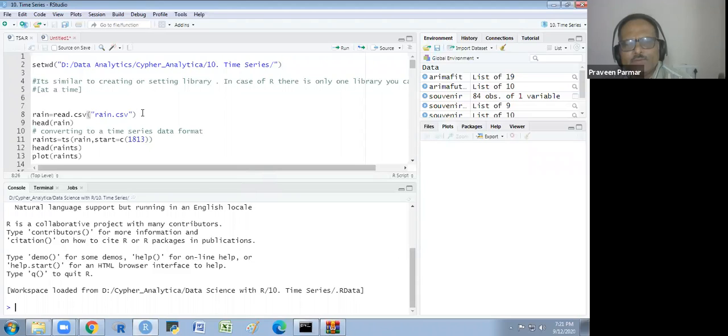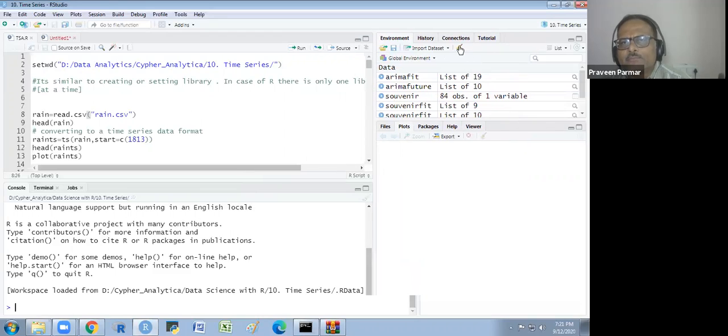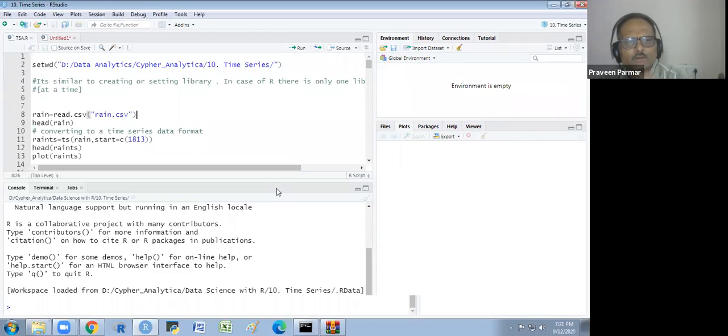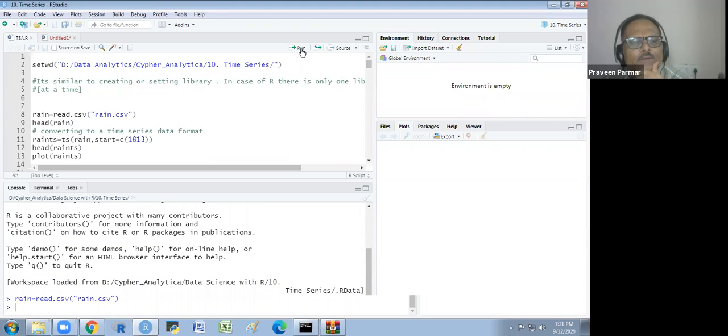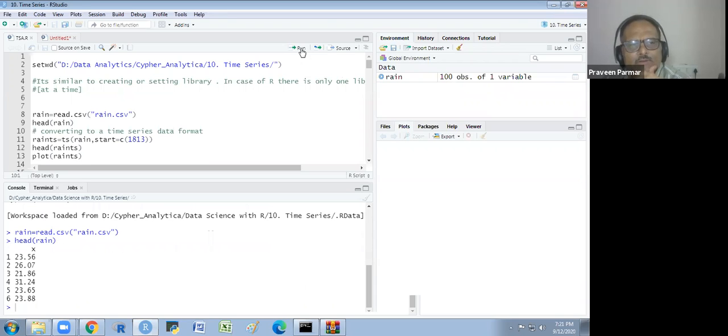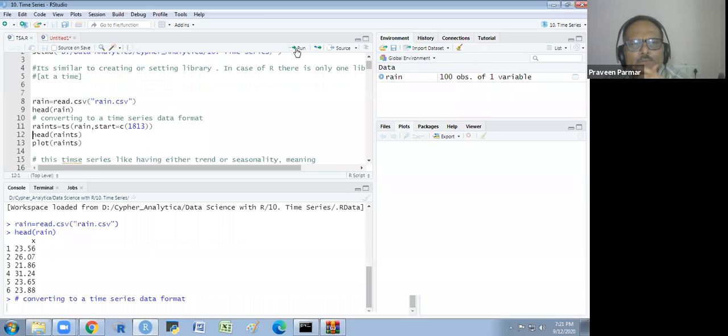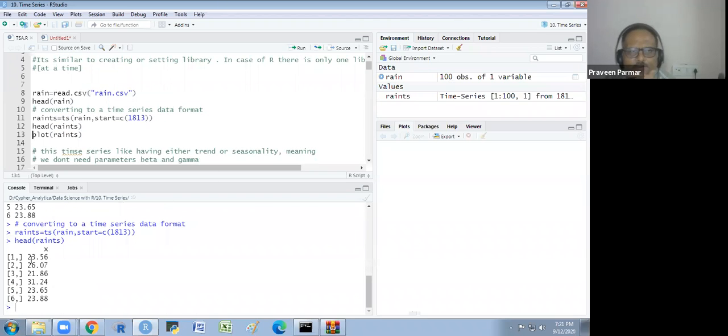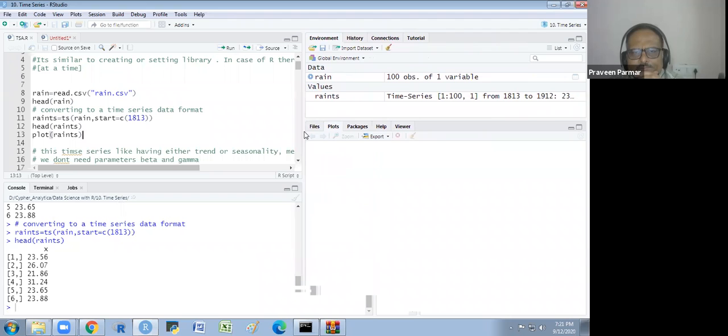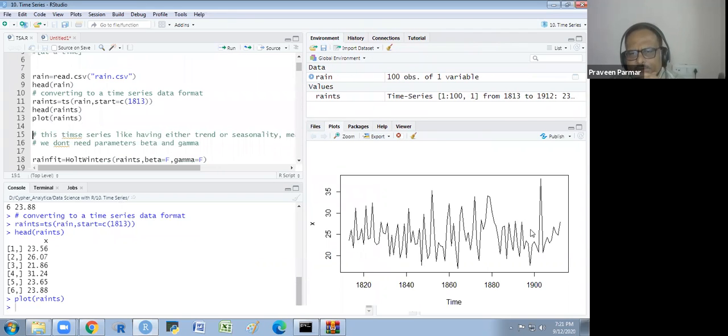Okay. So now we see some more details about this time series, and again I am starting with the same. Here we are again reading the RAIN CSV data, and I am showing you its head. It starts from 1813, and I will convert this into a time series. When I convert it, I will show you the head. Now it is like this, and then we plot this time series.